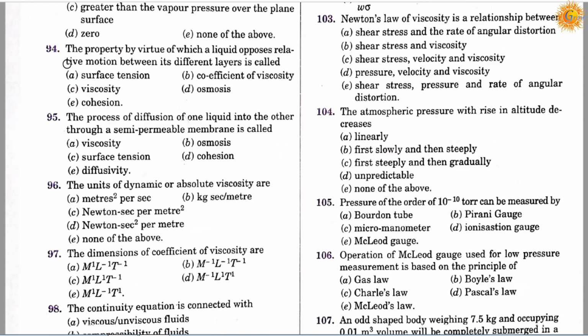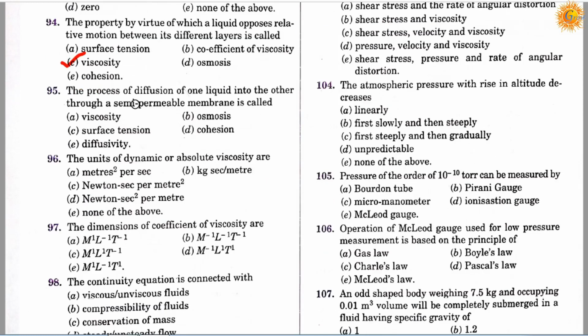Question number 94. The property by virtue of which a liquid opposes relative motion between its different layers is called: option A, surface tension; option B, coefficient of viscosity; option C, viscosity; option D, adhesion; and option E, cohesion. So correct answer is C, it's viscosity.